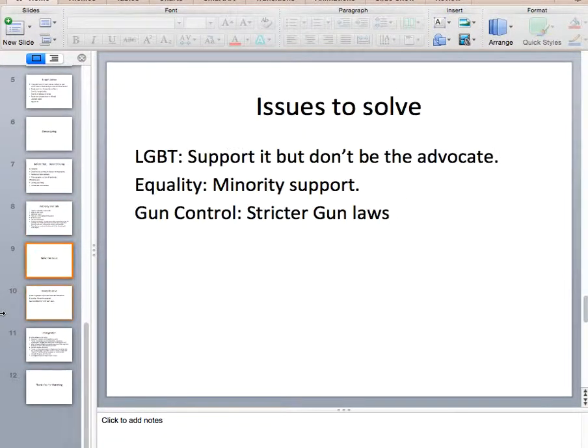Now, let's solve the issues. There's many issues like the LGBT, equality, and gun control. For LGBT, you should always support it, but then never advocate it because there's still people who don't like the LGBT community, and we're trying to make the middle ground, so we're taking the middle.